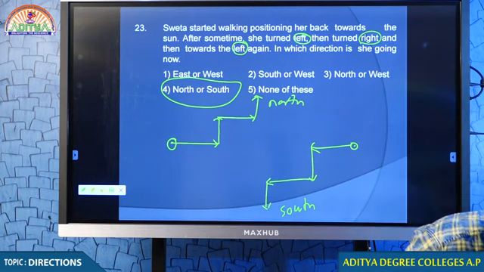You can say either north or south. Please, what is the point, my dear students? Can we continue classes tomorrow? Please stop now, sir.